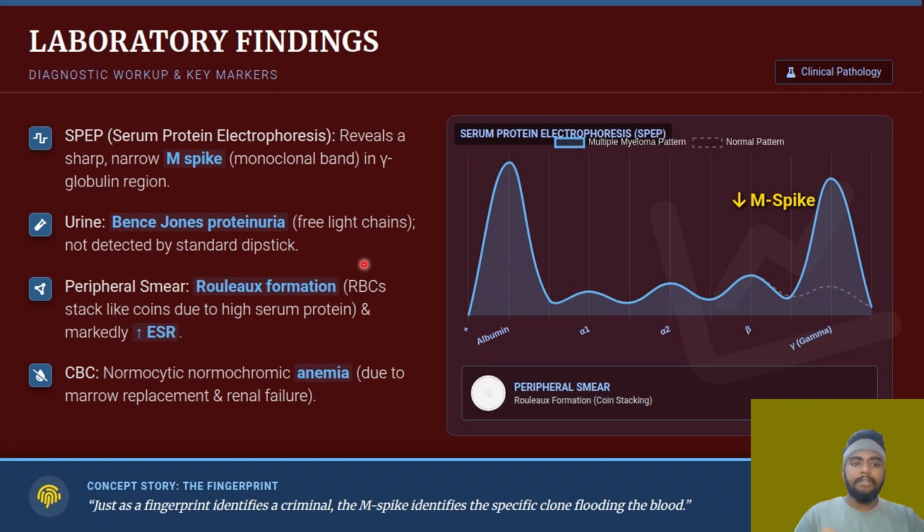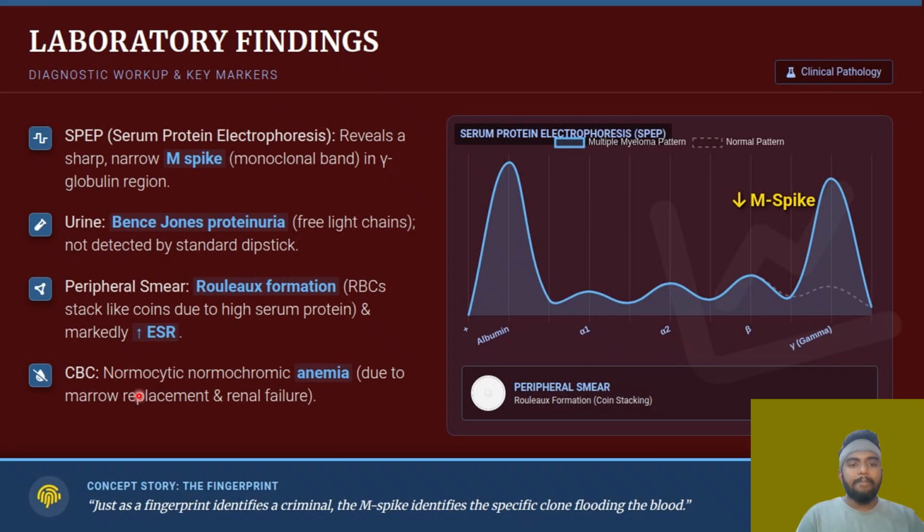Rouleaux formation is where RBCs stack like coins. I think we have seen this in our pathology labs, right? Like in histopathology, cytopathology, we would have seen it in cytopathology. And there will obviously be an increase in the ESR level. Erythrocyte sedimentation rate, ESR, will increase in any kind of inflammation in our body.